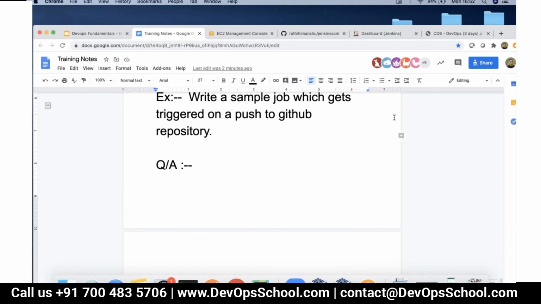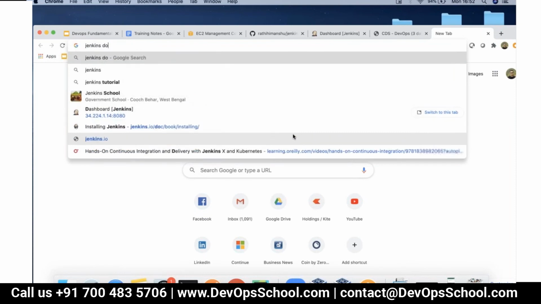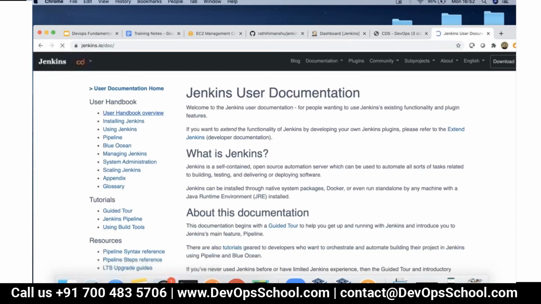Now, if you are looking to know more about Jenkins, Jenkins has a lot of documentation available, which you can read. For Git, there is nothing much to know, but yes, you can go through Git documentation. But Jenkins has a very vast category of documentation available. So read about the documentation here. This will really be a lot helpful to you. So I'll put it in the document here.